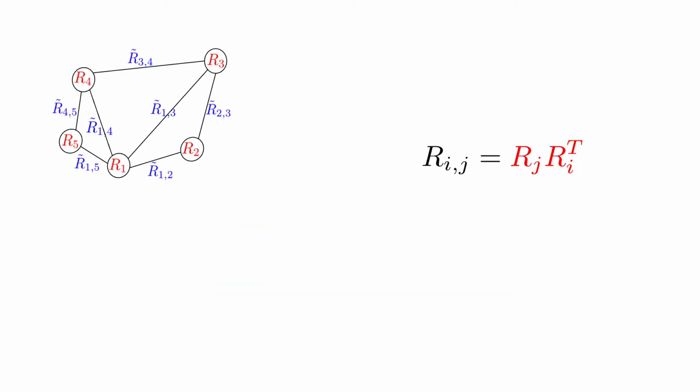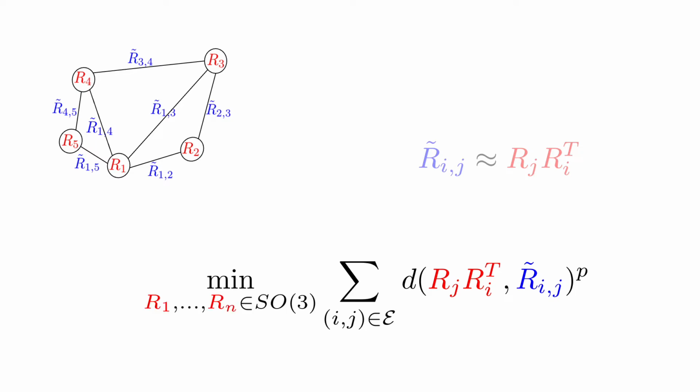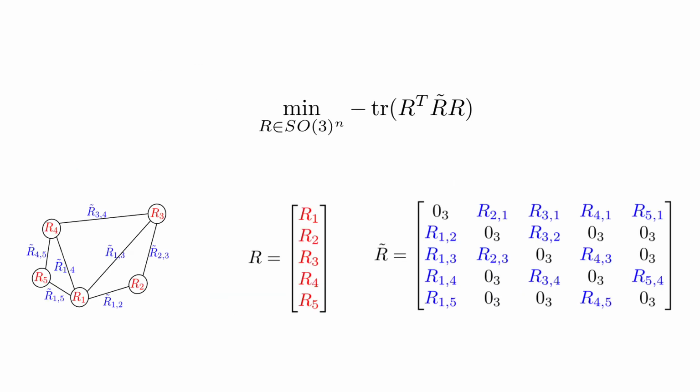In the ideal case where there is no noise, relative rotations are consistent with the absolute ones. Since we have noise in real life, we aim to find absolute rotations that minimize inconsistencies over all the measurements in the camera graph for some distance function, usually with p equal to 1 or 2. We can compactly rewrite the problem for the chordal distance and p equal to 2. Here, Tr is the trace, R contains the absolute rotations, and A tilde is a symmetric matrix encoding the noisy measurements that are present in the camera graph.